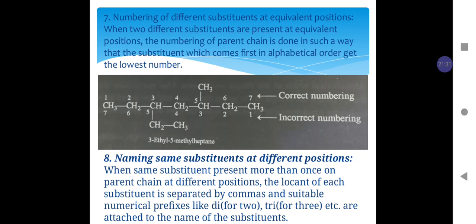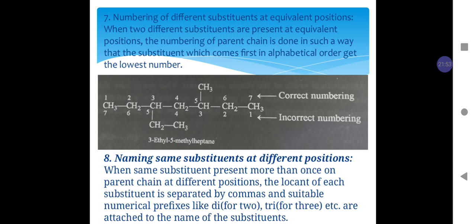But the substituents present on positions 3 and 5 are different. One substituent is methyl and the other is ethyl. So we need to decide which substituent is on 3 and which is on 5.